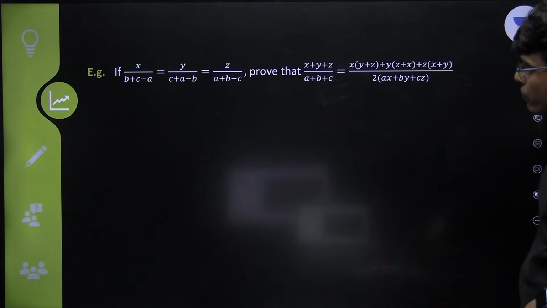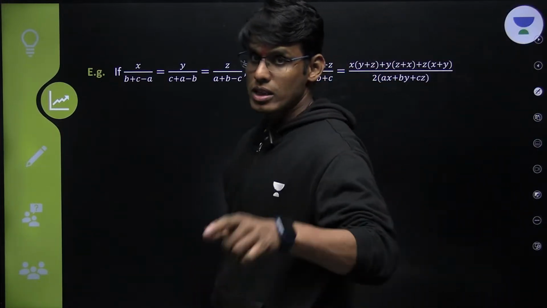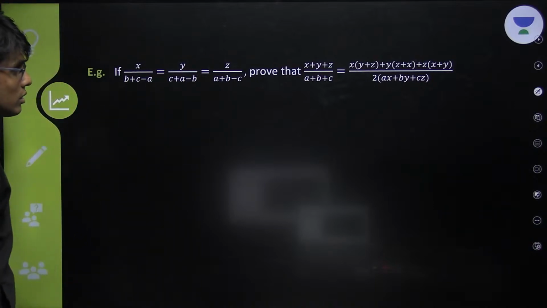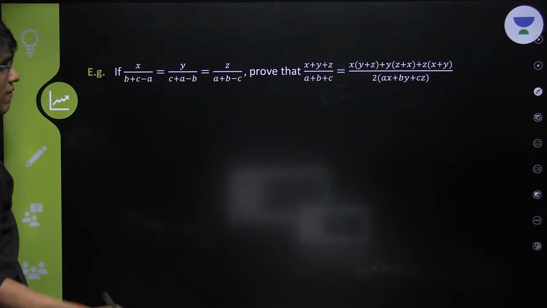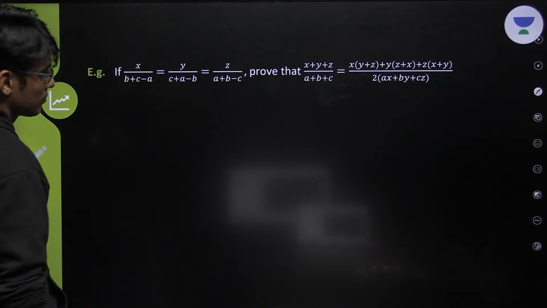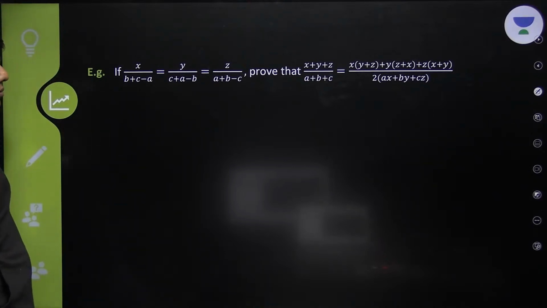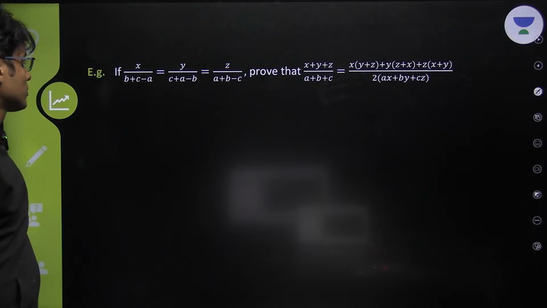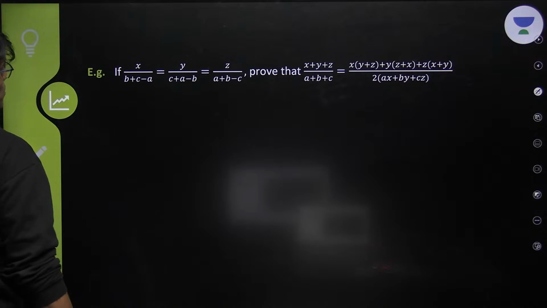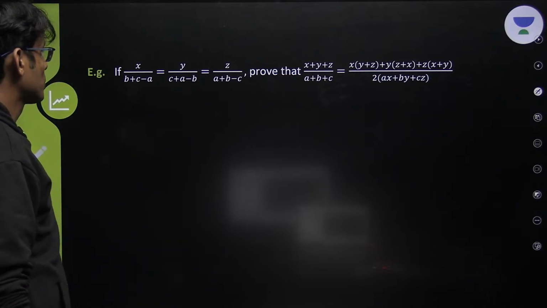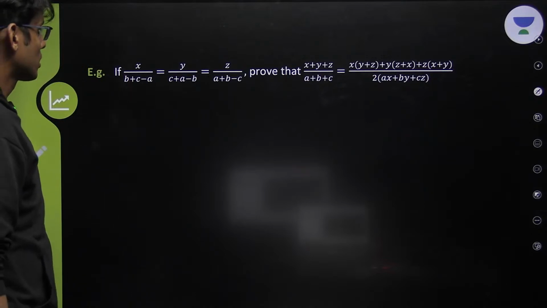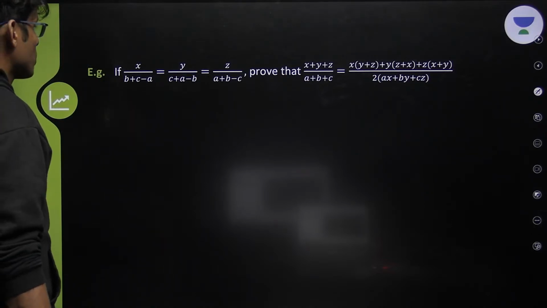Now solve it. This is very similar to what we have done, and I will solve it in the same manner. Let's see if you are able to do it. Let's do this, guys.